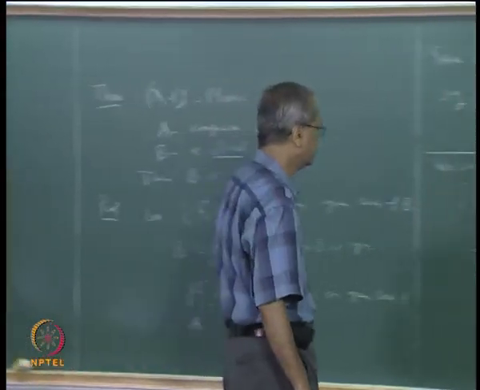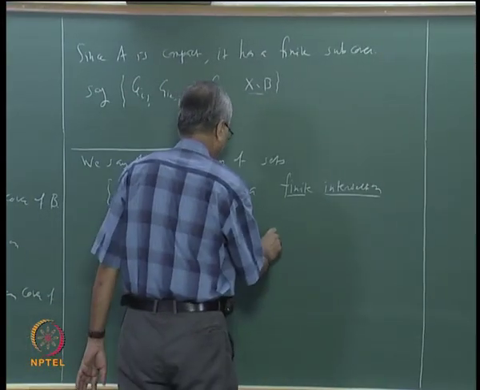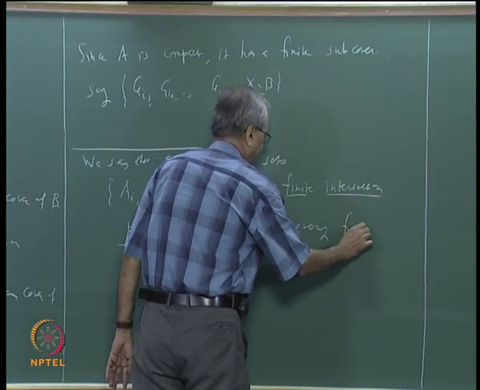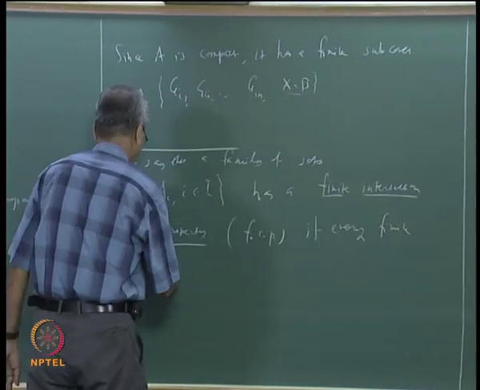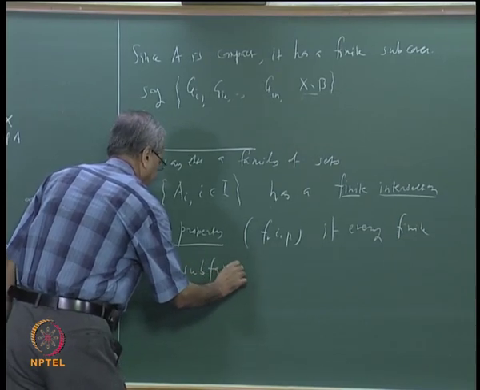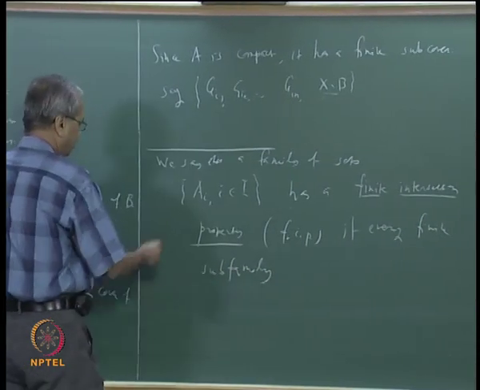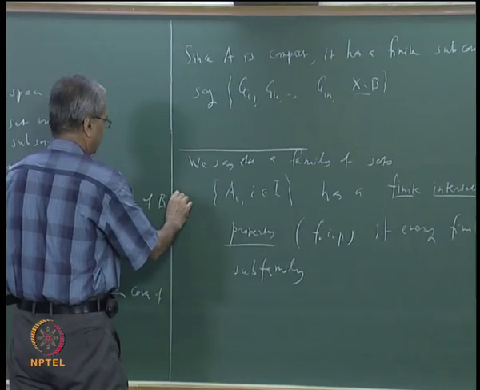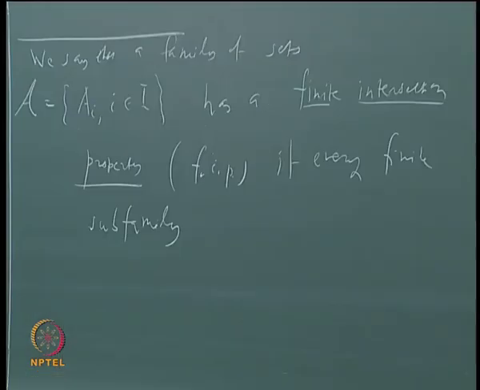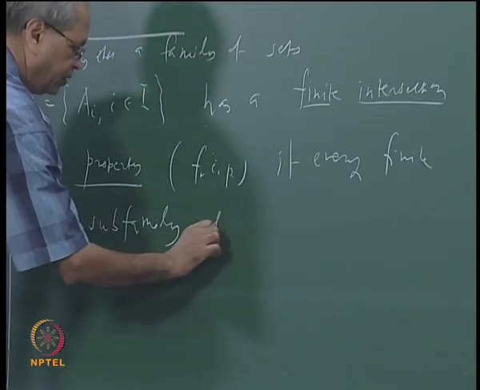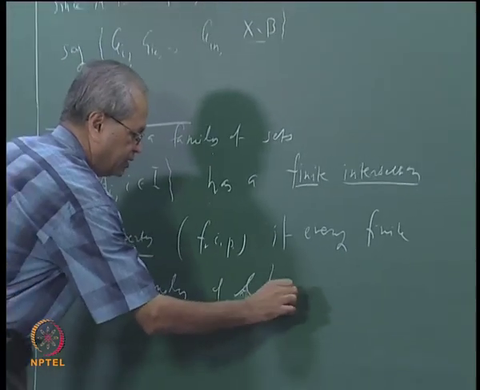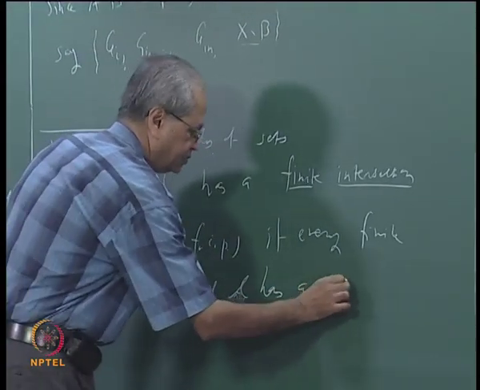We say it has a finite intersection property if every finite subfamily of this family, let me call it script A, has a non-empty intersection.